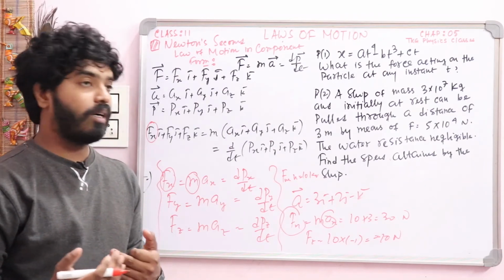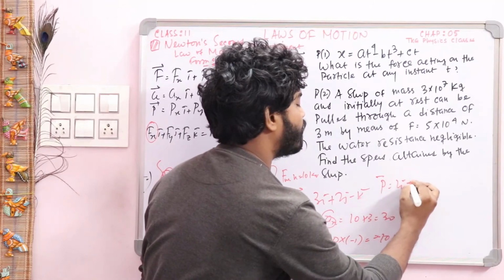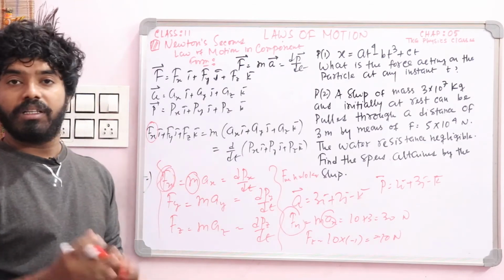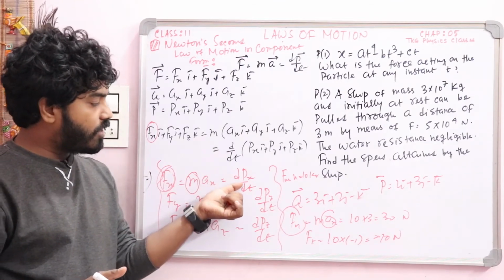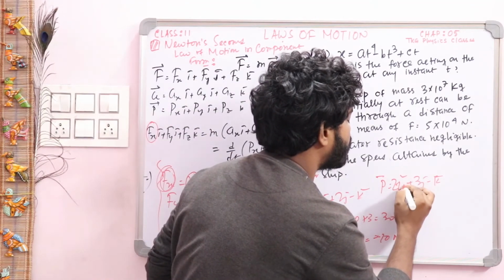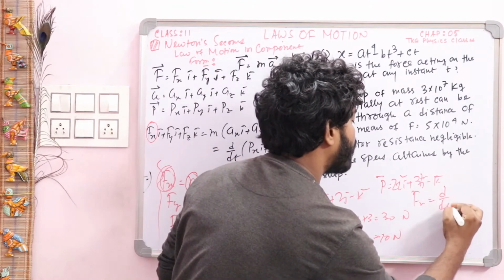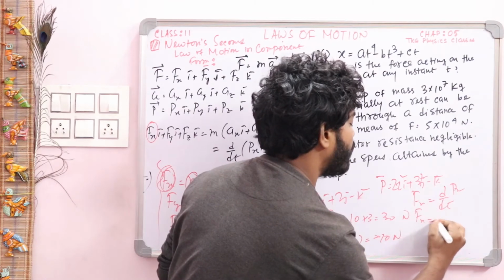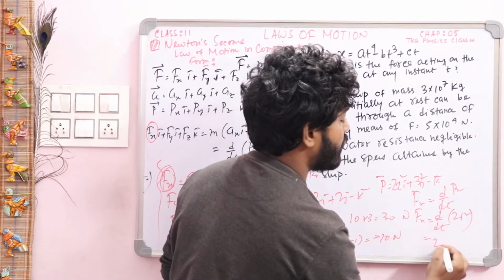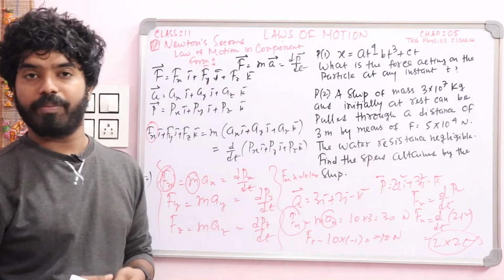Similarly, suppose momentum p vector is given as 2 i cap plus 3 j cap minus k cap, and you have to find the value of Fx. That means at first you have to find d/dt of Px. Suppose you write this as 2t square i cap plus 3t j cap minus k cap. So Fx will be, according to our formula, d/dt of Px, that means 2t square, 2 constant outside, d/dt of t square is 2t, so the Fx value is 40, like this.